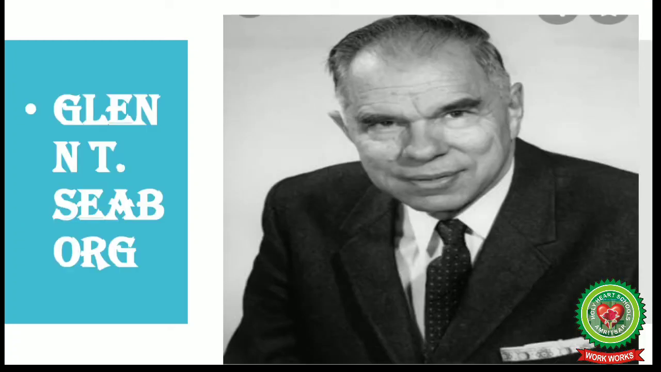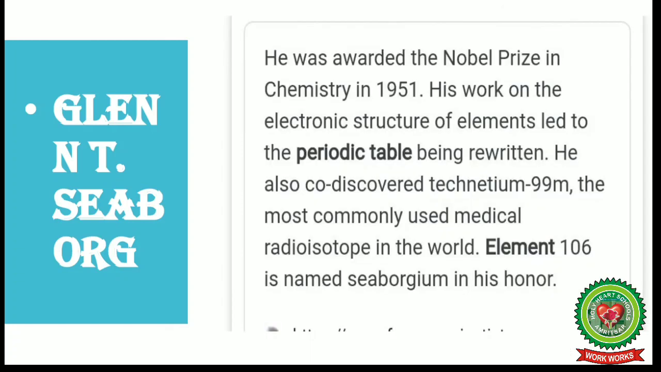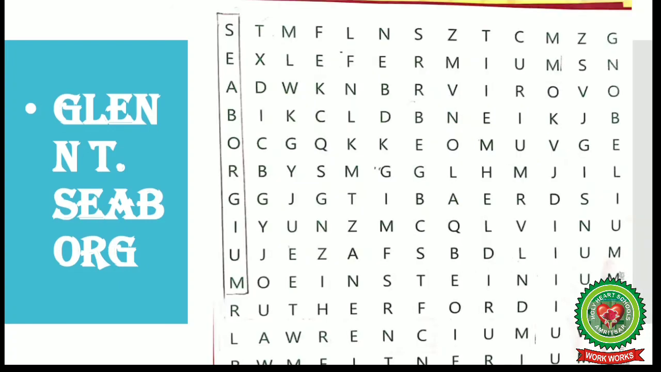Next is Glenn T. Seaborg. He was awarded the Nobel Prize in Chemistry in 1951. His work on the electronic structure of elements led to the periodic table being rewritten. He also co-discovered technetium-99m, the most commonly used medical radioisotope in the world. Element 106 is named Seaborgium in his honor. So in this picture you can see the element which is named after Seaborg, that is Seaborgium.